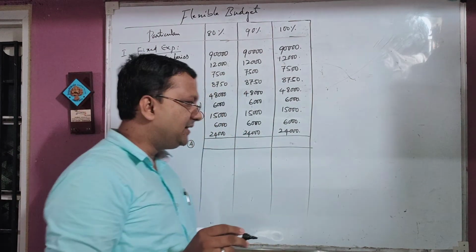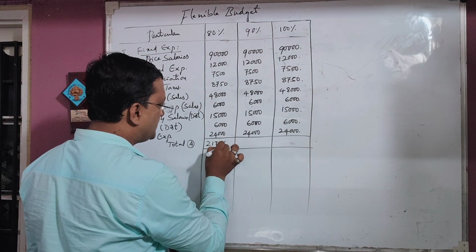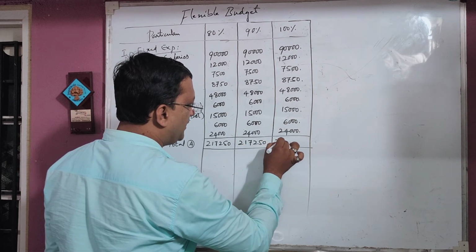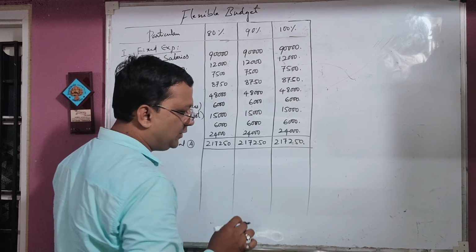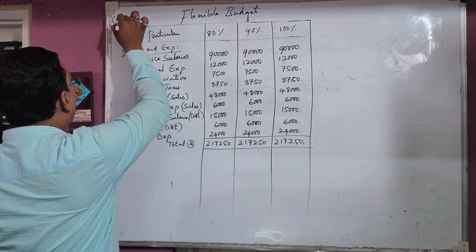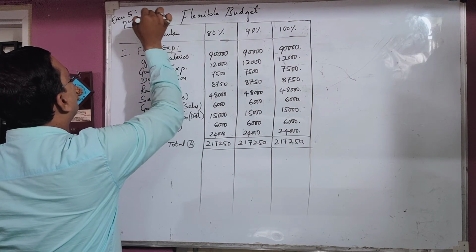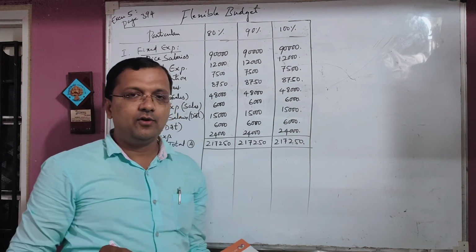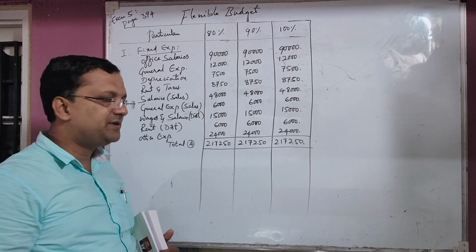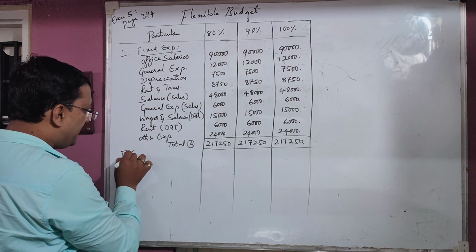Then 2,17,250. Here what we are discussing is exercise 5, page 394. We have got the first total, the fixed expenditure total, which comes to rupees 2,17,250. Next, come to the second part, the second heading, semi-variable expenses.